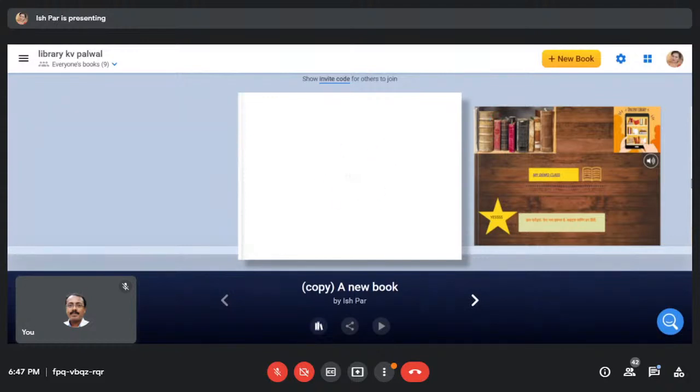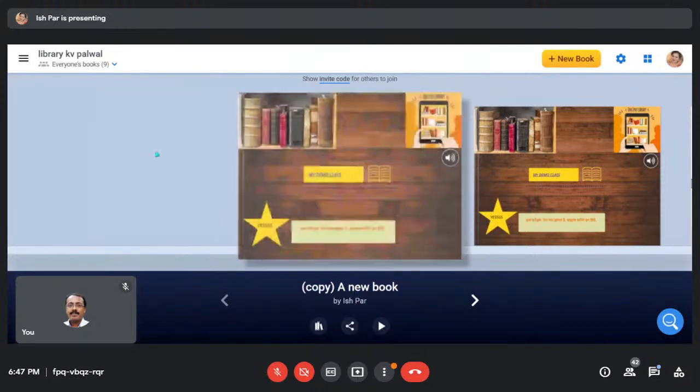Ishrat, is the maximum number 40 books we can use or what? No, we can create 40 books. You can use any other's creation. If I have created 10 books, you can use my book as well. No issue. Maximum number is 40, right? Yes. Okay.